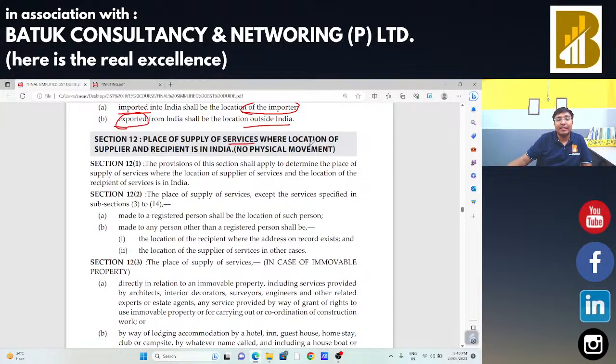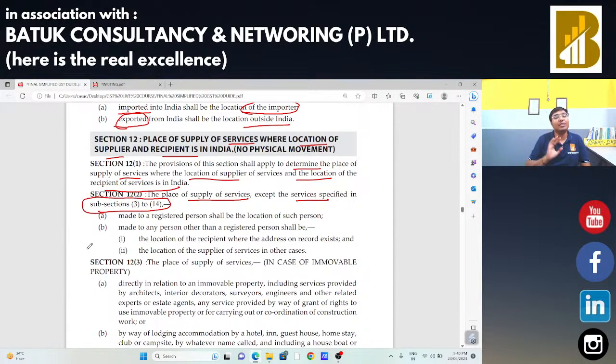Place of supply of services where the location of the supplier and recipient is in India. In case of supply of service, the provision of this section shall apply to determine the place of supply of service where the location of the supplier of service and the location of the recipient of services is in India. The place of supply of service, except for the services specified in subsection 3 to subsection 13.